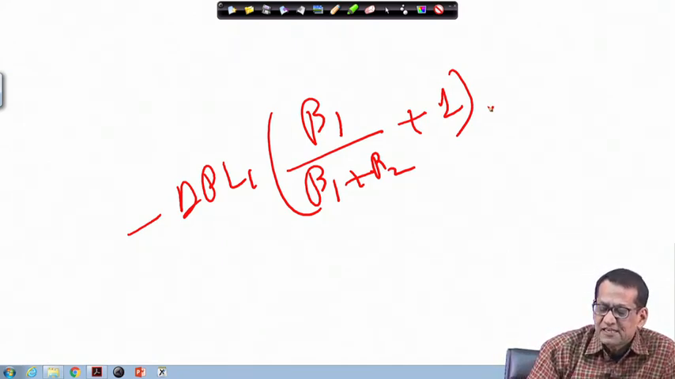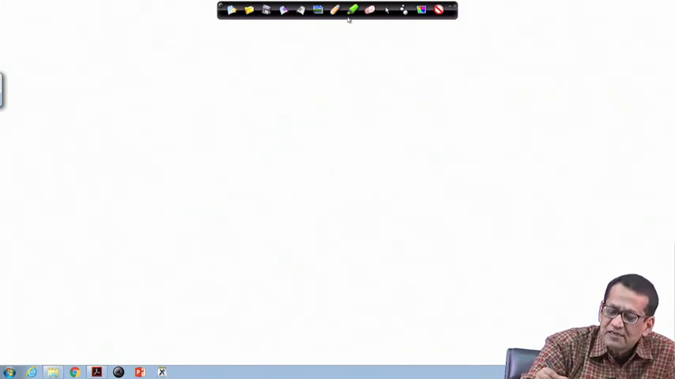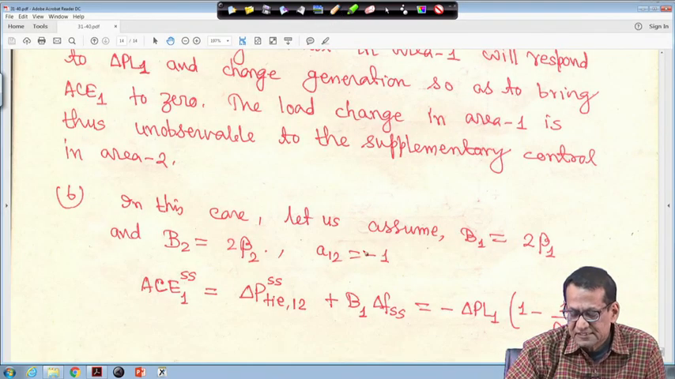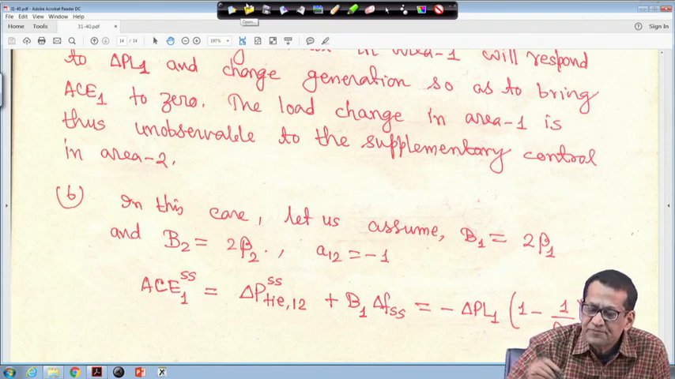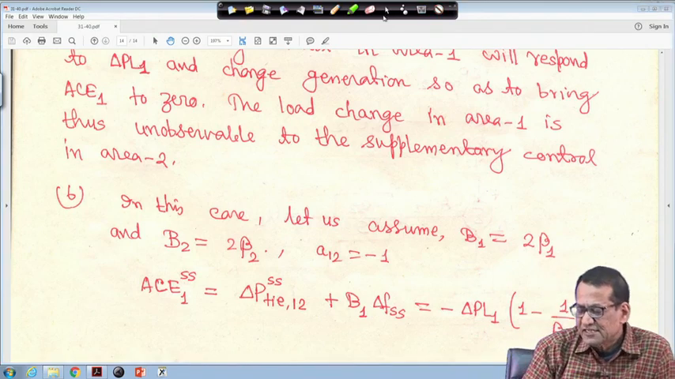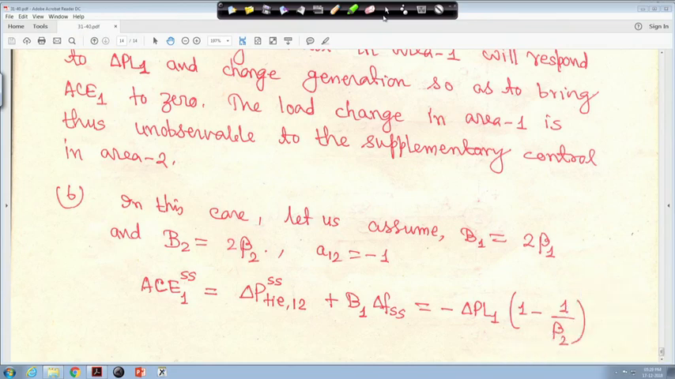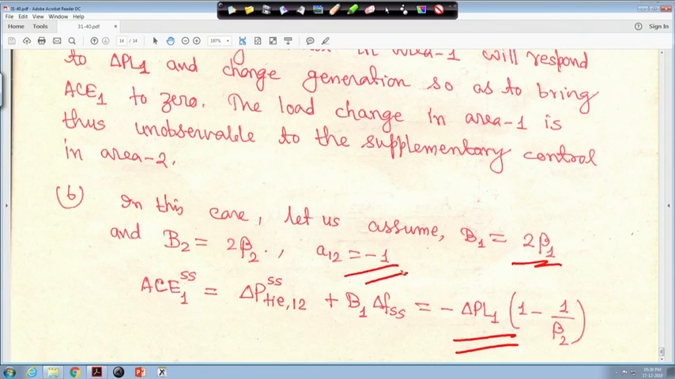So, after this if you just simplify, then let me go back. You will get this term, just hold on, this term, minus delta P L 1 times 1 minus 1 upon beta 2. Just you simplify that one, ultimately you will get that this is minus delta P L 1 times 1 minus 1 upon beta 2. Just you put those things, that B 1 is equal to 2 beta 1 here, and just simplify, and your A 1 2 is equal to minus 1.